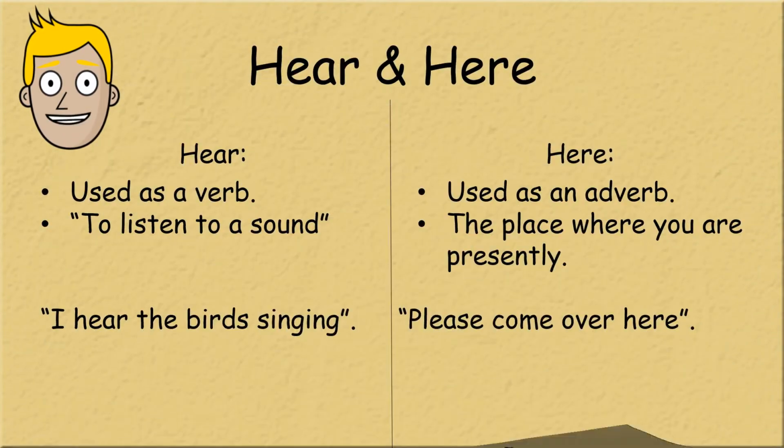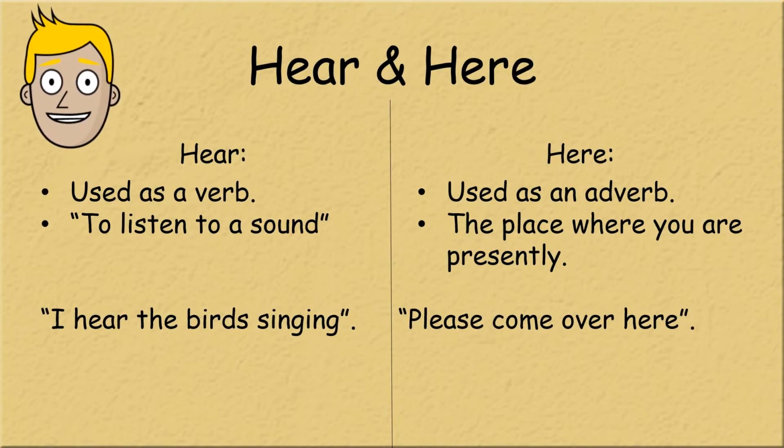Number 2 is hear and here. To hear means to listen to a sound and is used as a verb. Here functions as an adverb and refers to the place where you are presently. Examples include, I hear the birds singing, and please come over here.